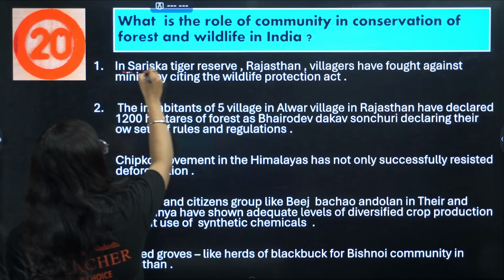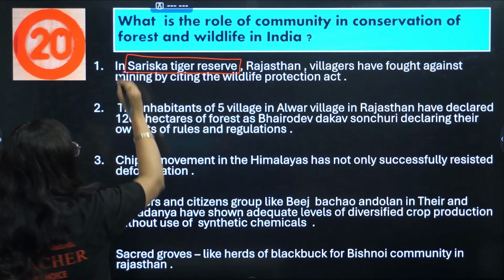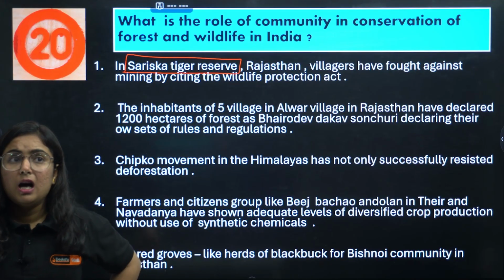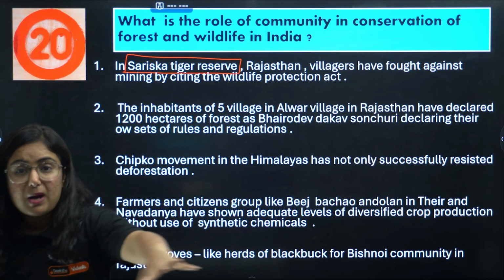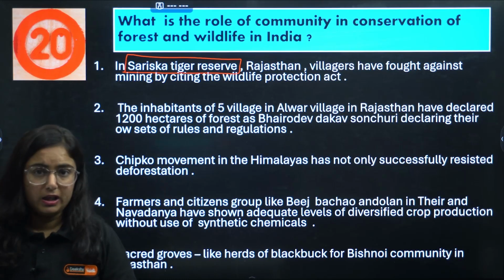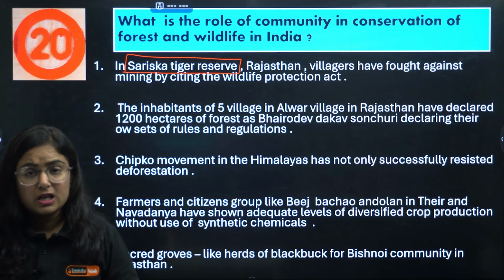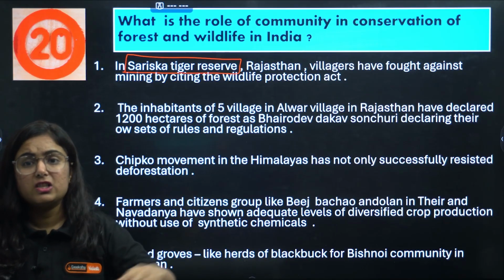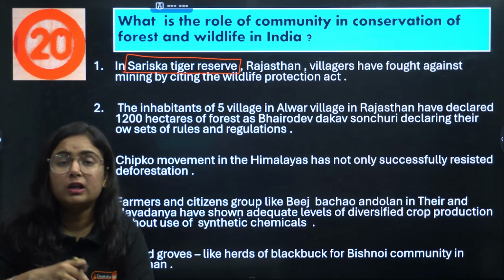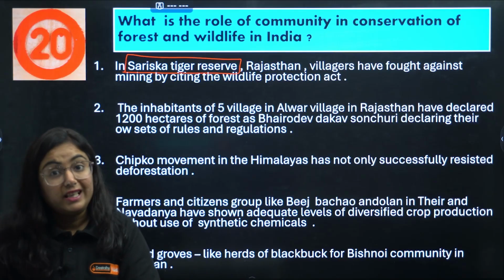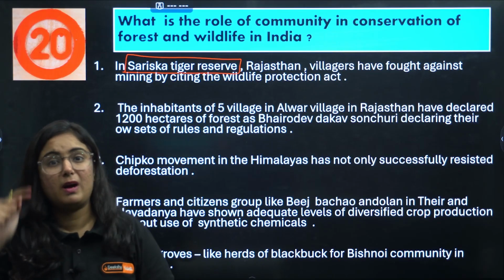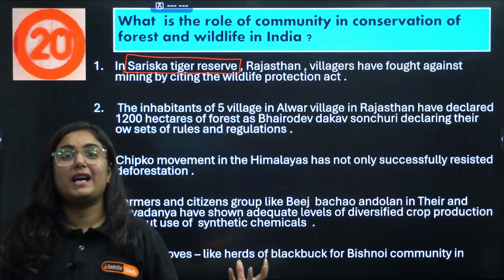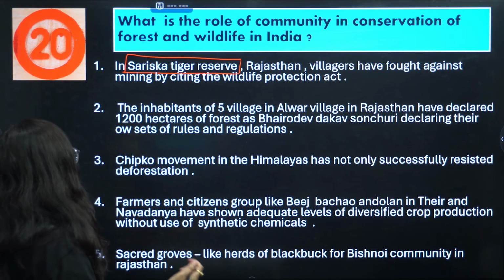The first one is in Sariska Tiger Reserve. Okay, this Sariska Tiger Reserve is in Rajasthan. The government wanted some space in the forest for mining activity, so they started cutting the forest. In this Sariska Tiger Reserve, the people of the villages of Rajasthan came together and said that we will not allow mining in this place, citing the Wildlife Protection Act passed by the government. So see there how a government action is resisted by a government act, and a very great role played by them.